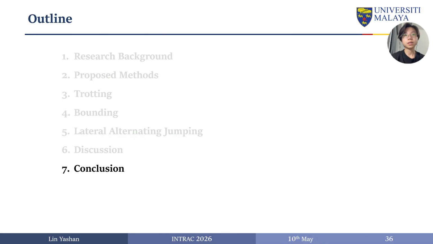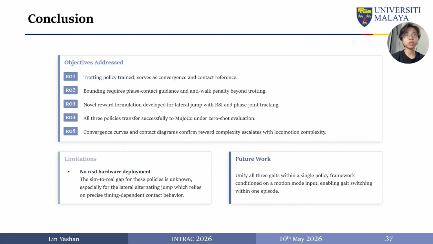To wrap up, let me summarize what this study has achieved and where it can go from here. To summarize, we trained three separate policies across increasing locomotion complexity on the Unitree Go2. Trotting serves as the reference baseline. Bounding required explicit phase contact guidance beyond trotting. The lateral alternating jump demanded a two-stage training pipeline.